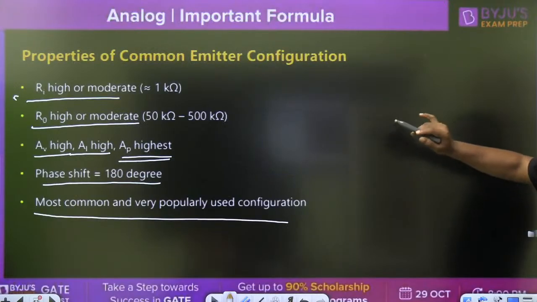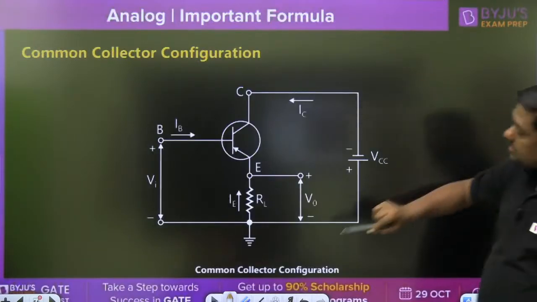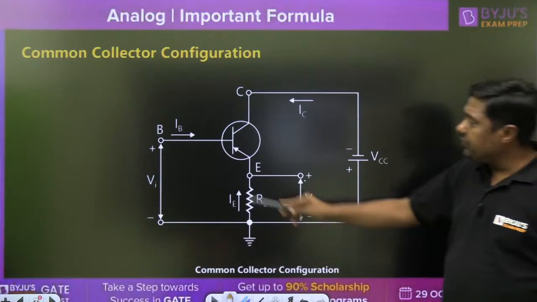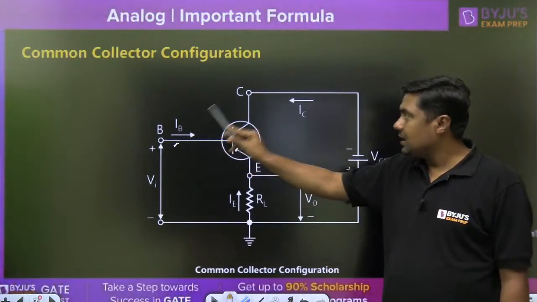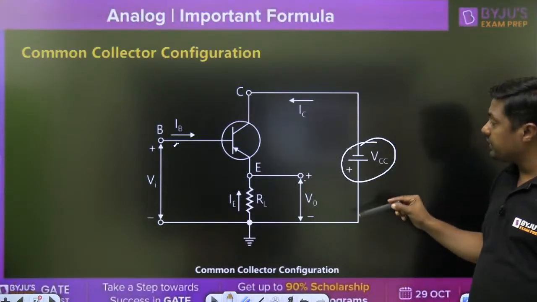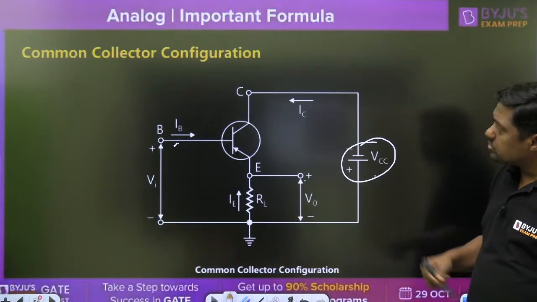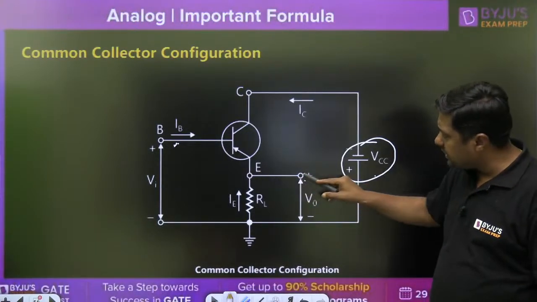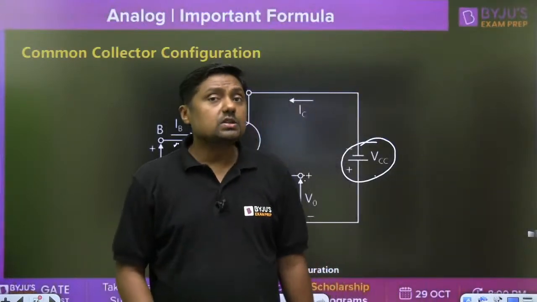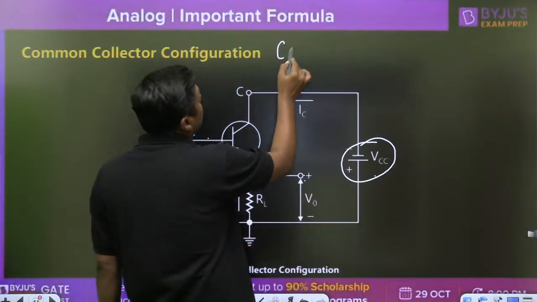Finally, common collector. Watch this. We are getting the output from the emitter and giving input to the base. The collector is not grounded; a DC voltage is connected here. It is no doubt AC grounded, but a DC voltage is connected. So simply watch the output terminal. Emitter is the output, base is the input, and that's why it is a common collector. It is also called emitter follower.